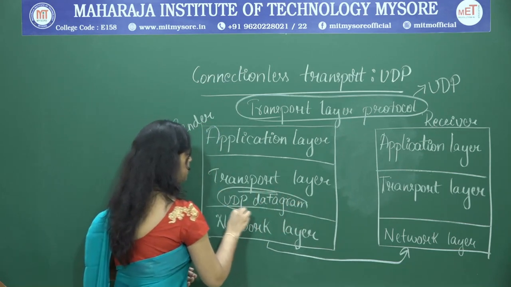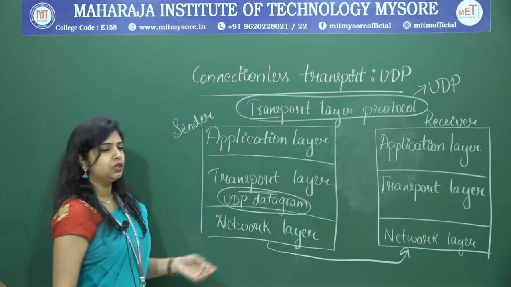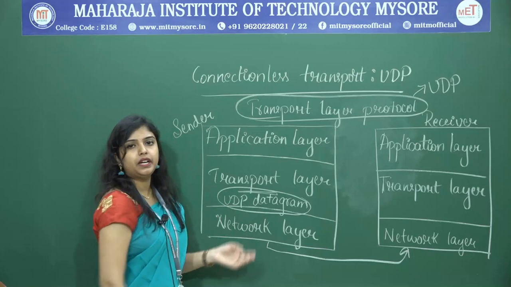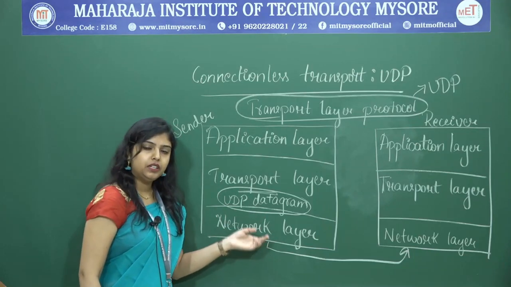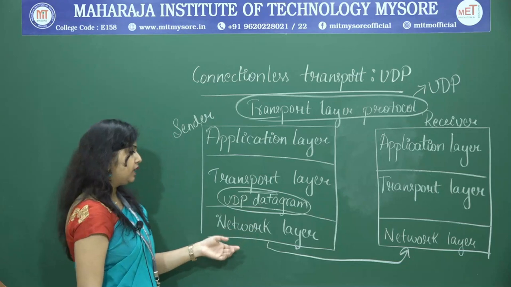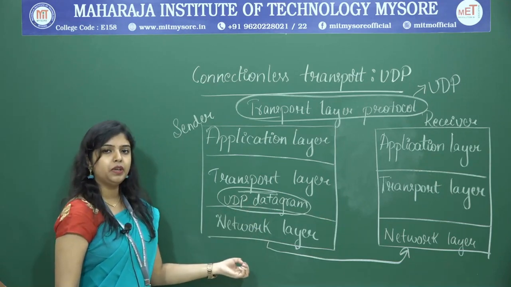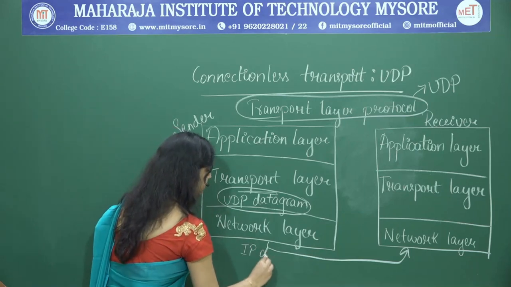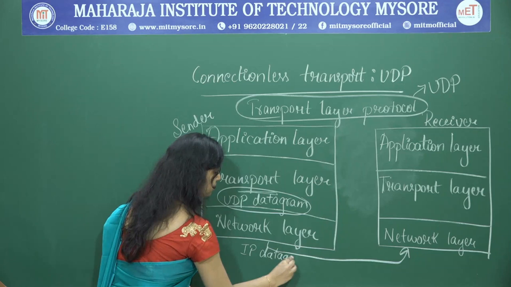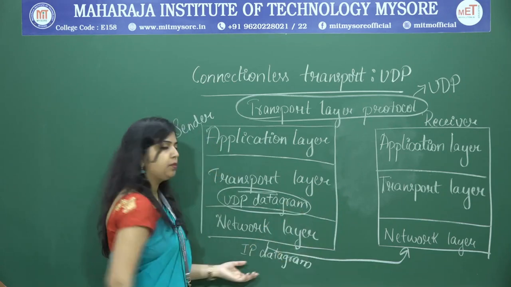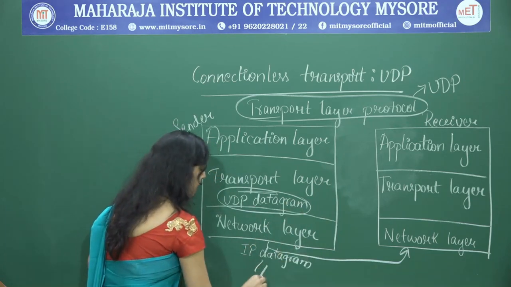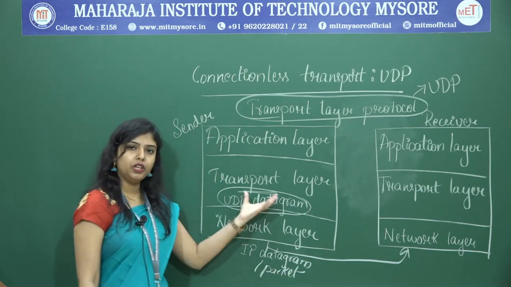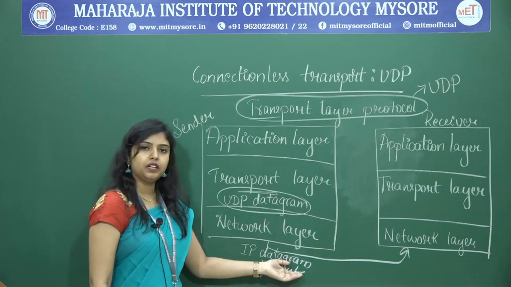It will encapsulate the message received from the application layer into the UDP datagram, and then it will send this UDP datagram to the network layer. Network layer, as we know, will receive the UDP datagram and it will convert it to the IP datagram or IP packet.